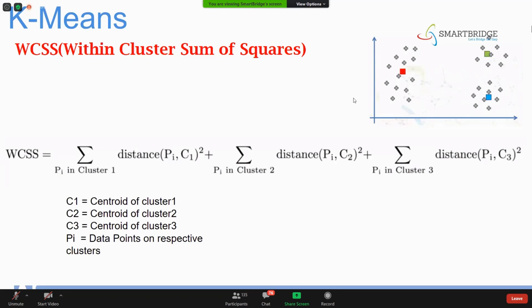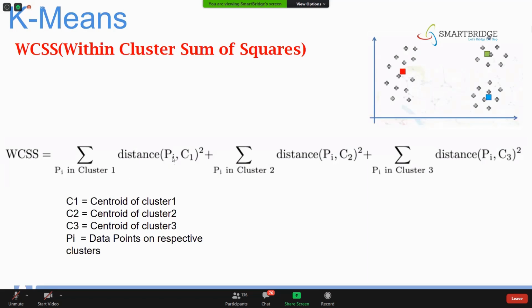Suppose from here to here the distance is some 3 units. So 3 square plus 1 square plus 1 square plus 2 square plus 3 square plus 1 square, 2 square, 1 square, like that. We are going to square it and do the summation on it. That's what point in cluster 1 represents.